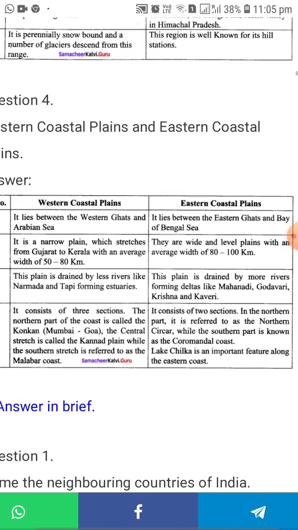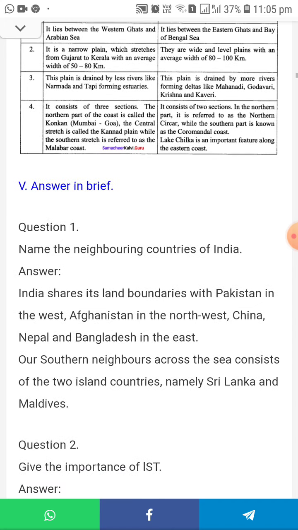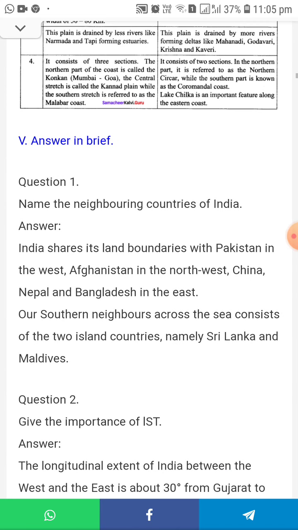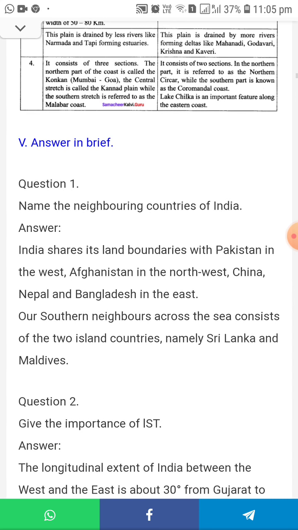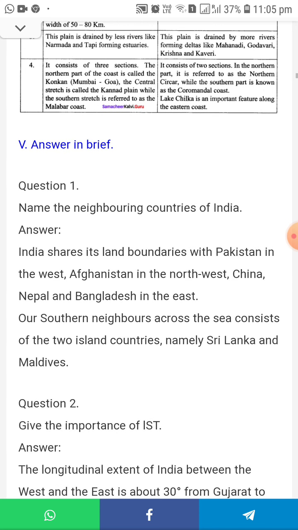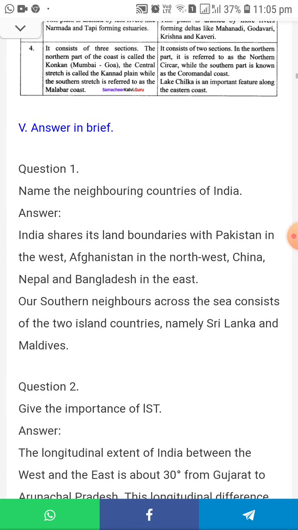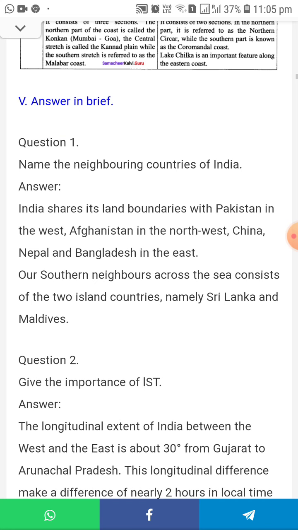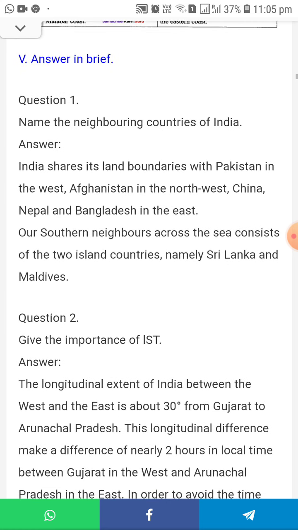Understood? Next we are going to see the answer in brief. First one, name the neighboring countries of India. The answer: India shares its land boundaries with Pakistan in the west, Afghanistan in the northwest, China, Nepal and Bhutan and Bangladesh in the east. Our southern neighbors across the sea consist of two island countries, namely Sri Lanka and Maldives. What is the Maldives?